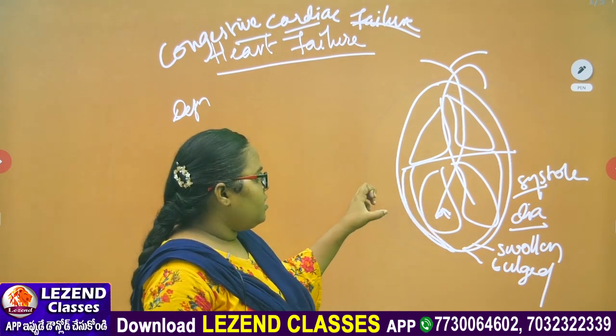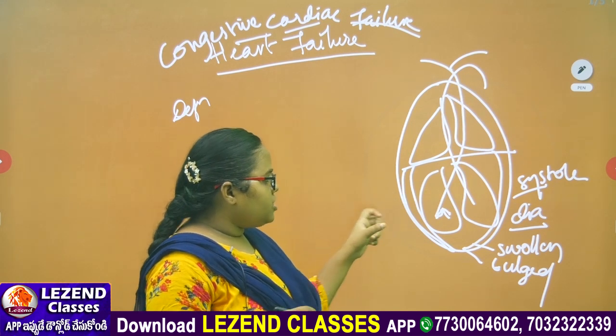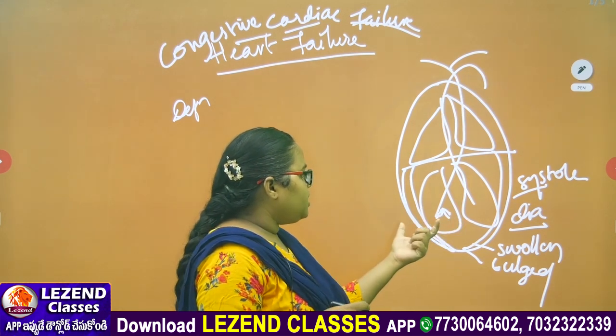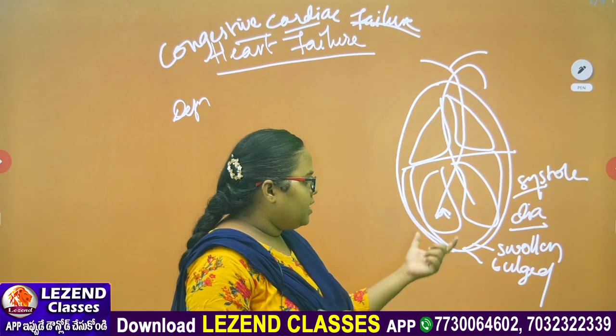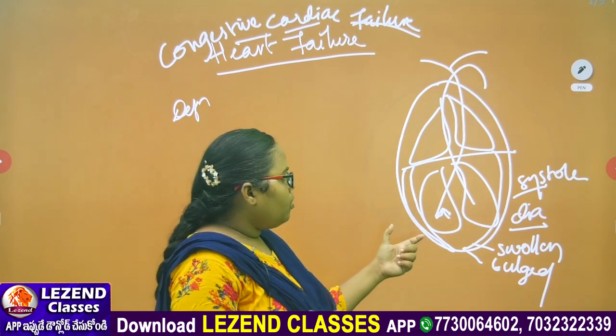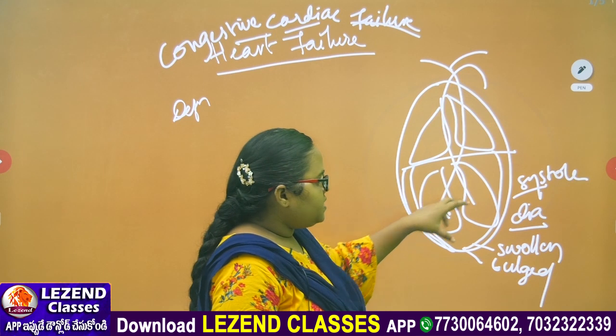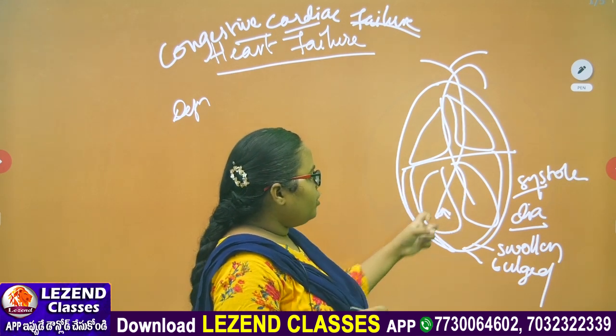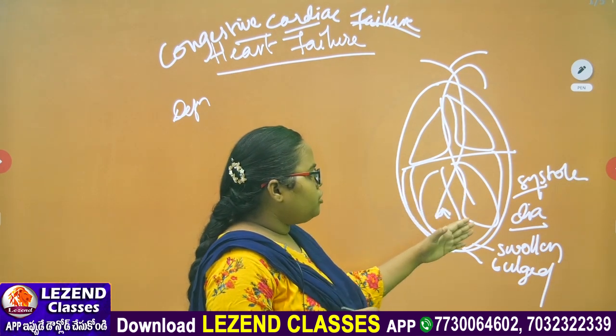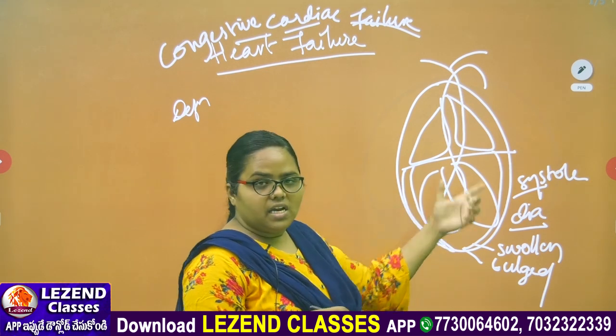For contraction and relaxation, there is only a little space for these ventricles. Also, to receive blood (diastole) and to eject the blood, there is a slow movement in the ventricles in heart failure.